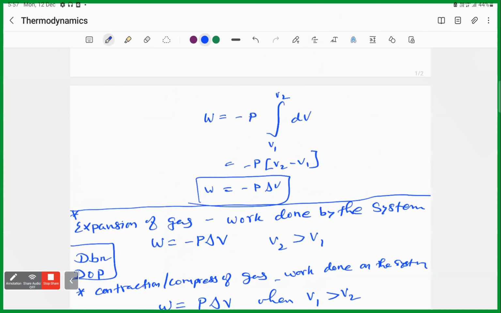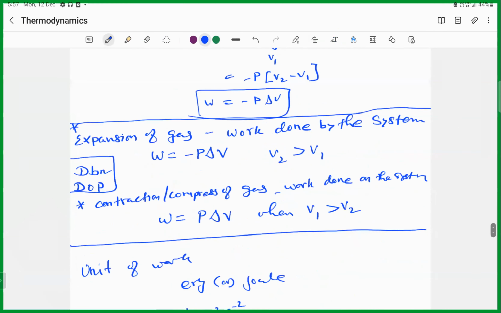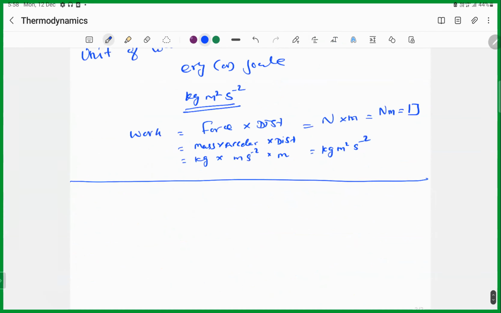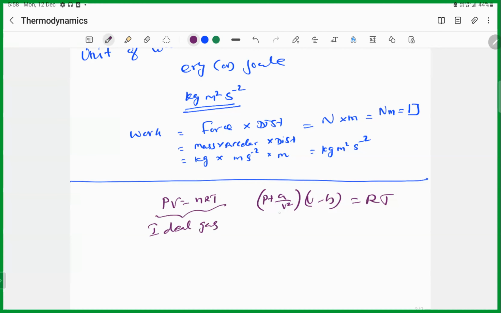Then, the work done in the isothermal expansion of an ideal gas. For the ideal gas, what is the equation? You know the two equations: PV is equal to nRT, and then (P plus a by V squared) into (V minus b) is equal to RT. Do you remember these two equations? This first equation is the ideal gas equation. When van der Waals came, he corrected the pressure and volume of the ideal gas equation, and this will be the real gas equation.